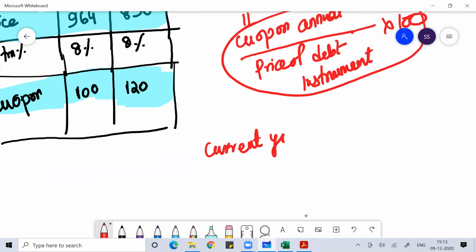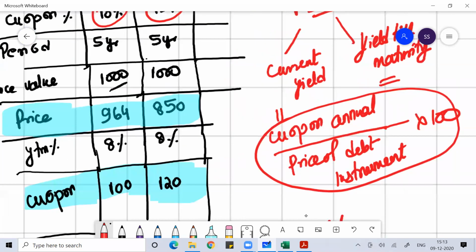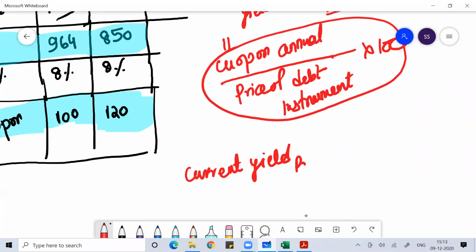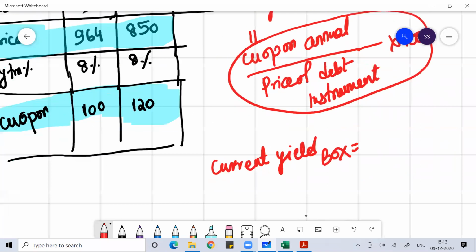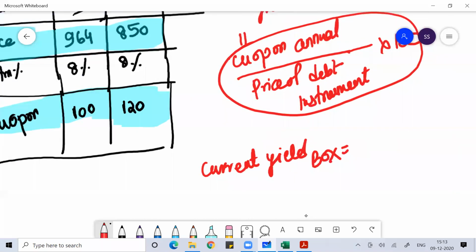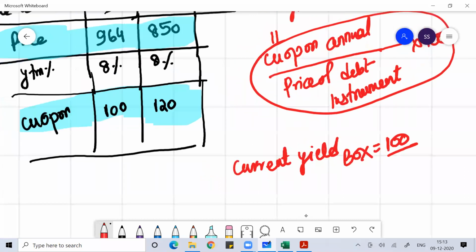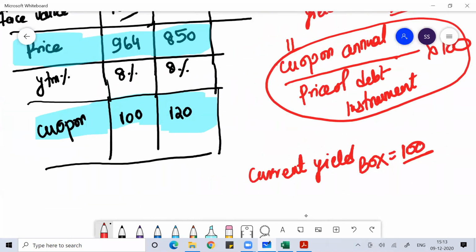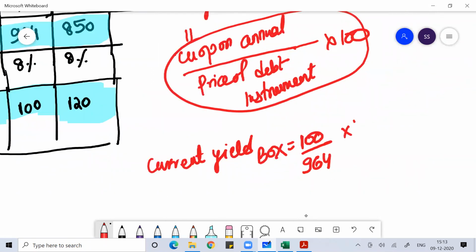If I talk about the current yield of BOX, that is coupon by price into 100. The coupon is 100 rupees, divided by the price, 964 rupees, into 100. That is the value of current yield.